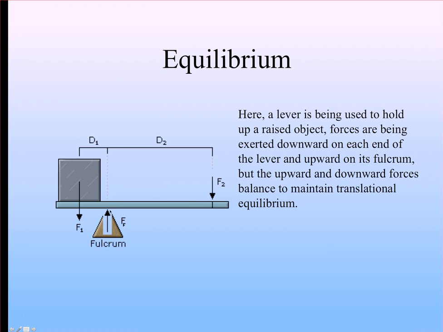This force Ff coming up from the fulcrum balances these two downward forces to keep everything in place. It's not accelerating off the ground, so there's no net force up. It's not accelerating into the ground. These two forces then must balance this one force here.